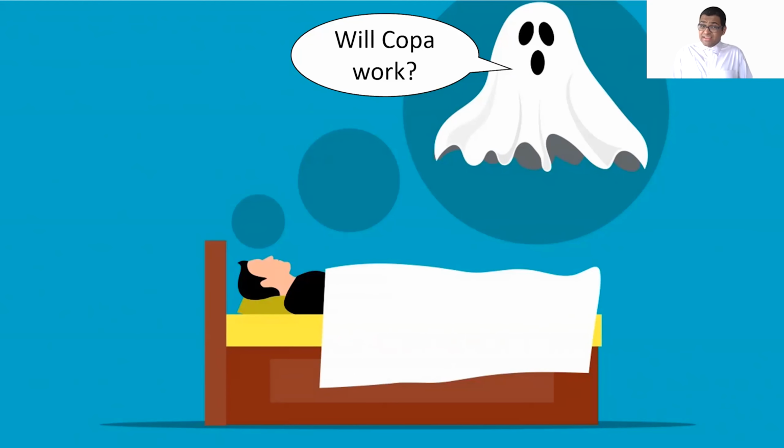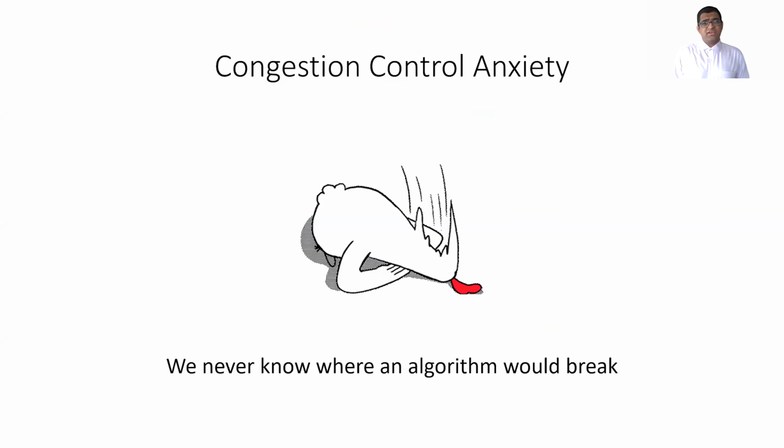And this is also our experience when Hari and I were developing Copa a few years ago, and I spent sleepless nights thinking of various different ways in which Copa would fail. And this is called the congestion control anxiety, because we never really know whether an algorithm would break.